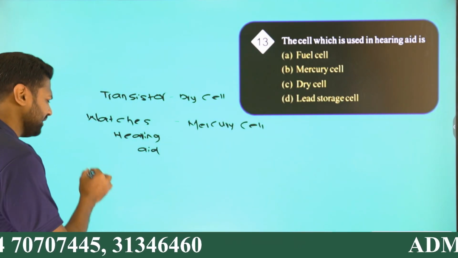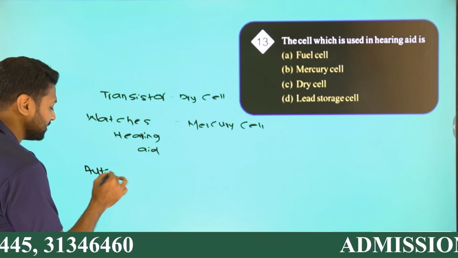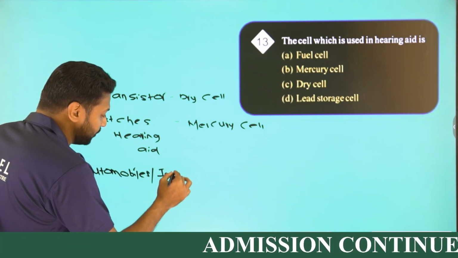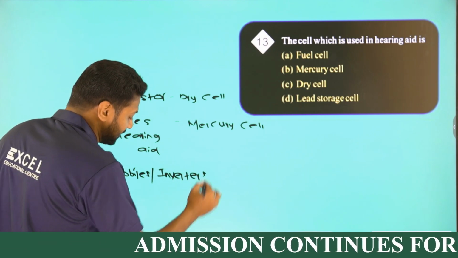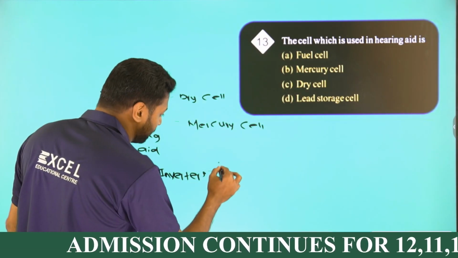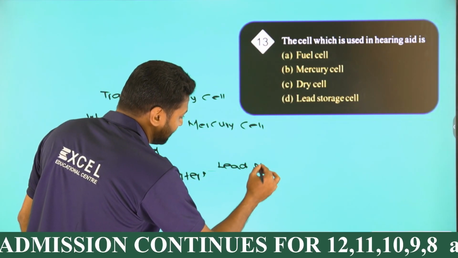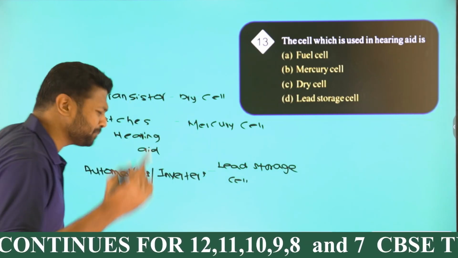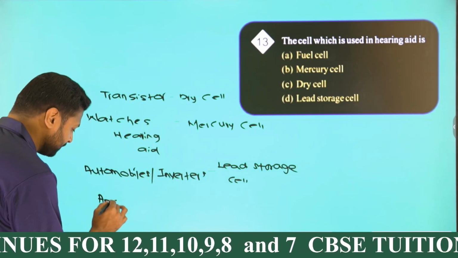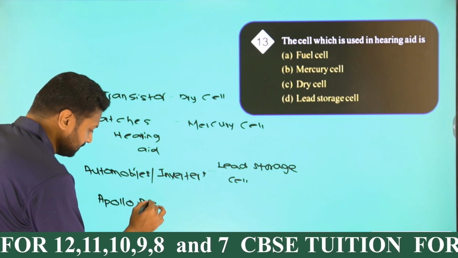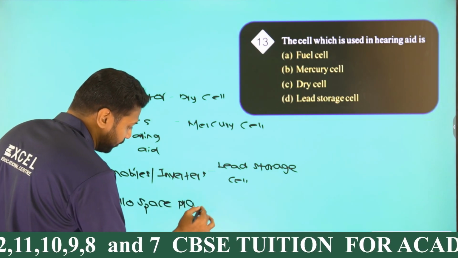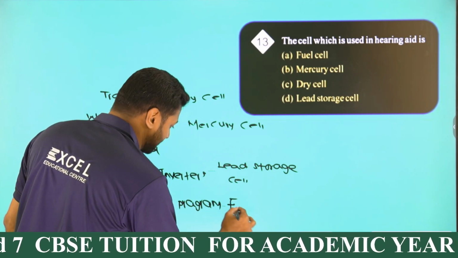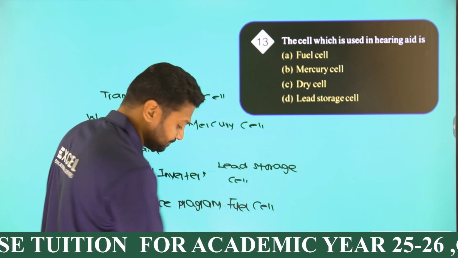Whereas cell used in automobiles and inverters, okay. Cell used in automobile and inverter is lead storage cell. And Apollo space program is fuel cell, right? The one which is used in Apollo space program is fuel cell.